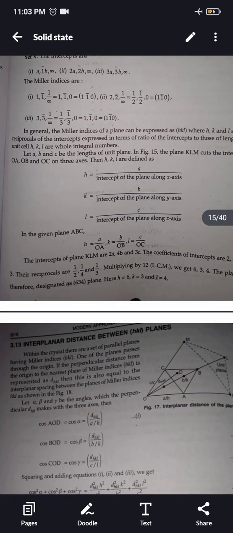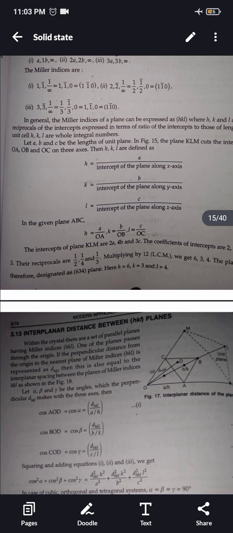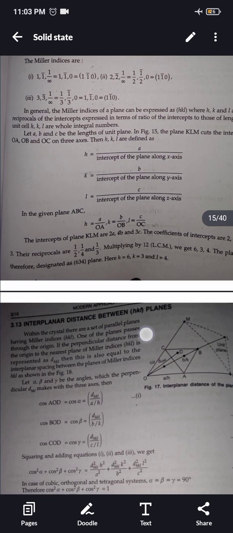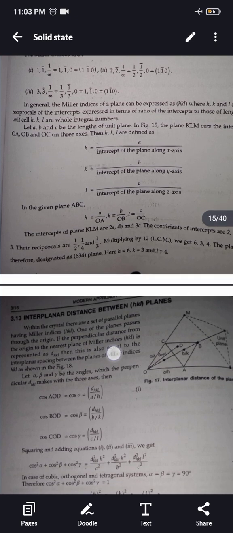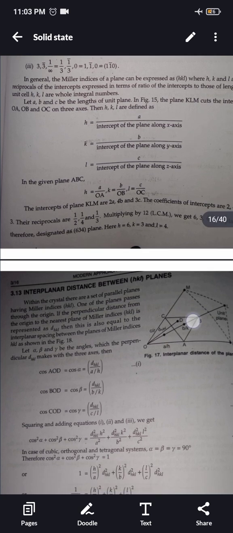Now, interplanar distance between hkl planes. Within the crystal, there are a set of parallel planes having Miller indices hkl. One of the planes passes through the origin. If the perpendicular distance from the origin to the nearest plane of Miller indices is represented as d_hkl, then this is also equal to the interplanar spacing between the planes of Miller indices hkl. This is shown in this figure.